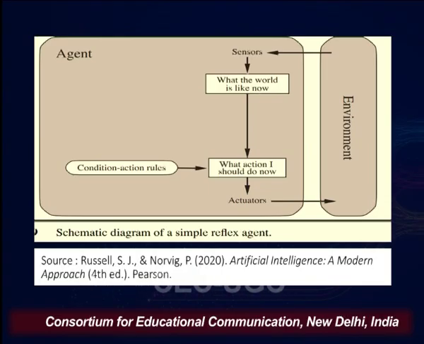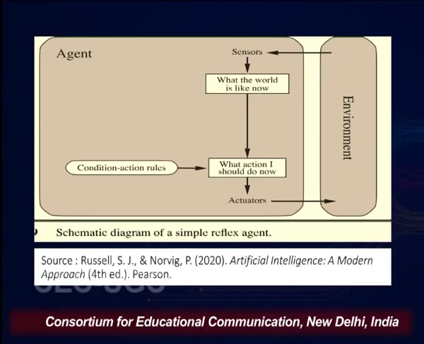And in order to decide what actions the agent is going to do now, there is a repository of condition action rules. So, by taking the help from condition action rules and by looking into whatever the current percept is, okay, if this is the current percept, then we need to do this because this is written in the condition action rule. This is the whole idea of a simple reflex agent, that it is going to decide everything on the basis of current percept.